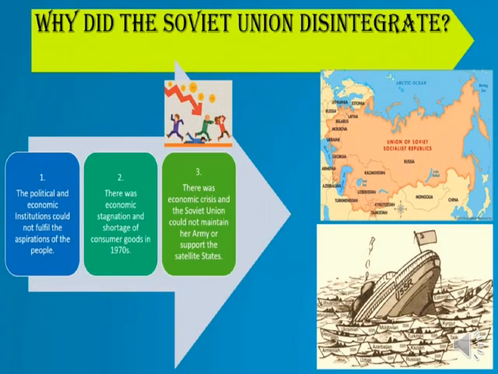Now we come to know the causes of disintegration. If the Soviet state was so advanced and so well managed, then why did it disintegrate in 1991? First, we see the political causes of disintegration. First, the political system had become very slow and not responsive. Second, the economy had become stagnant. There occurred a severe shortage of consumer goods, and then was added the burden of maintaining satellite states and the Central Asian Republics.